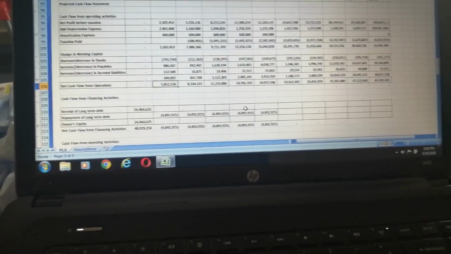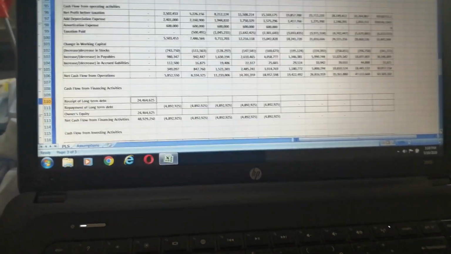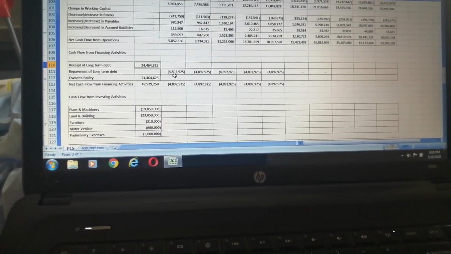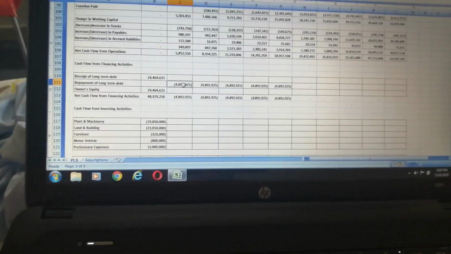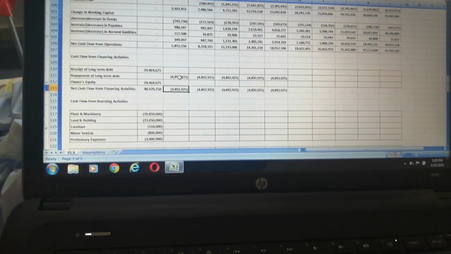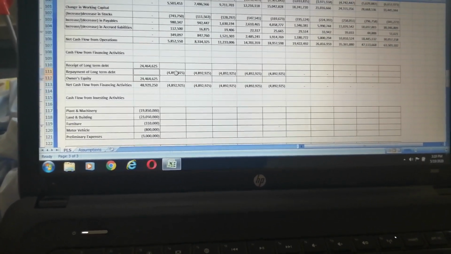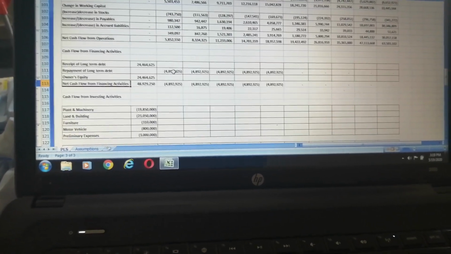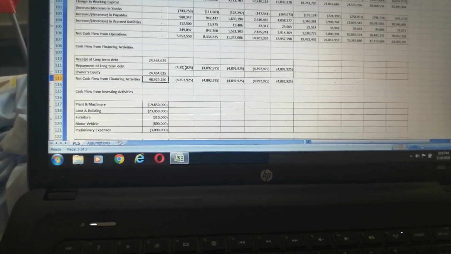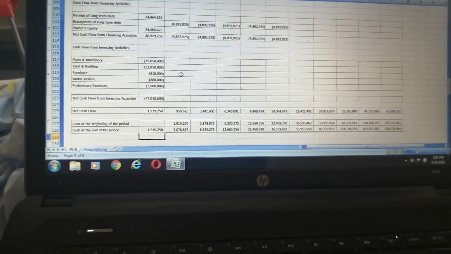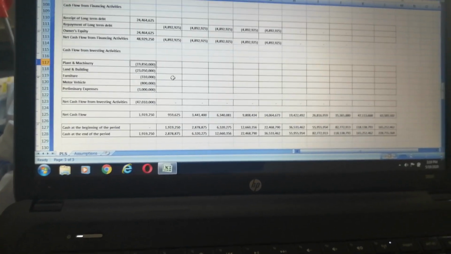Now the financing activities, this is the debt, and this is the repayment as per the repayment schedule, which is shown above. And this is the equity. Net cash flow from financing activity is this much. Cash flow from investing activities, all investment was made in the 0 year.